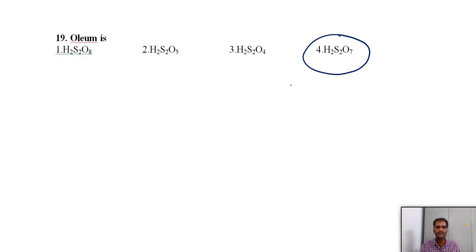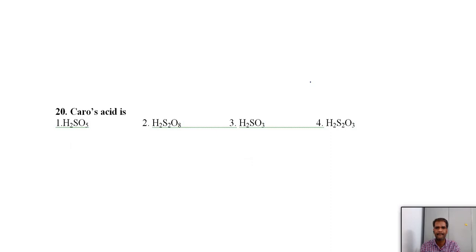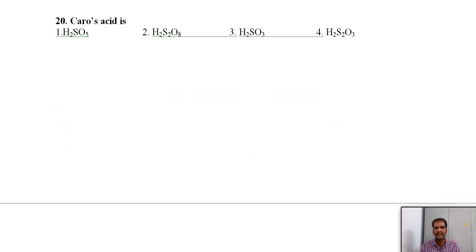They can ask the question in whatever different ways. Each and every point about oleum should be remembered. Caro's acid, again directly. This is the peroxymonosulfuric acid H2SO5. Again here oxidation states. It looks like +8, but actually it is the +6 oxidation state due to the peroxide linkage.